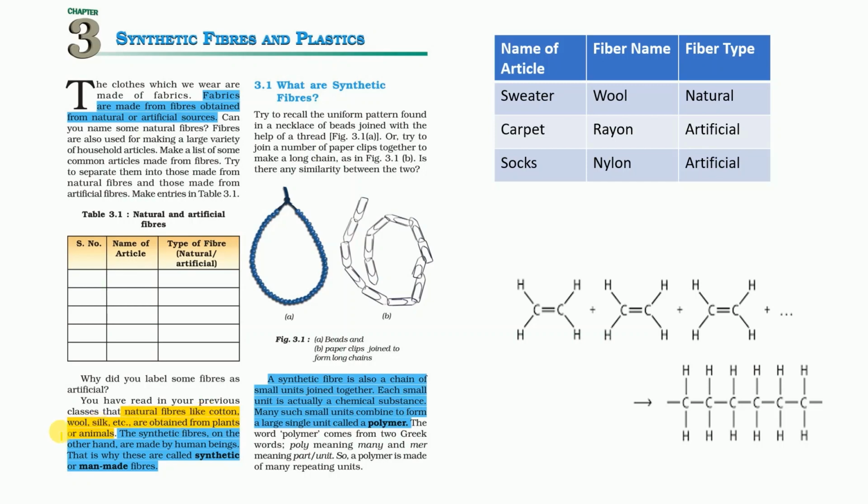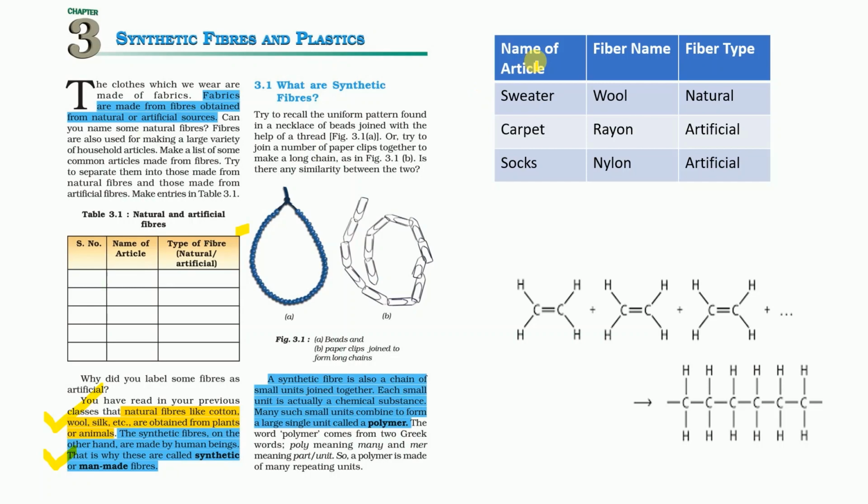Natural fibers like cotton, wool, and silk are obtained from plants and animals, so that's why they are called natural fibers. Synthetic fibers, on the other hand, are made by human beings with the help of some chemicals and petrochemical products. So they are called synthetic or man-made products.